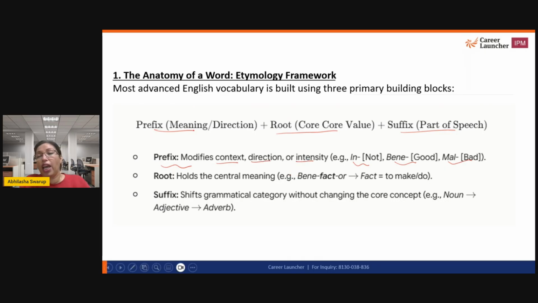Okay, for example, hyper and hypo. Hyper is very high, hypo is low, right? Super and sub. Super is above, sub is under, right? Then you have the root words which hold the central meaning. So for example, fact in the word benefactor, fact means to make or do. And then of course you have the suffixes which shift the grammatical category without changing the core concept. So a word can be a noun, adjective, adverb by simply changing the suffix, right? So these are your three different word building blocks. Okay.